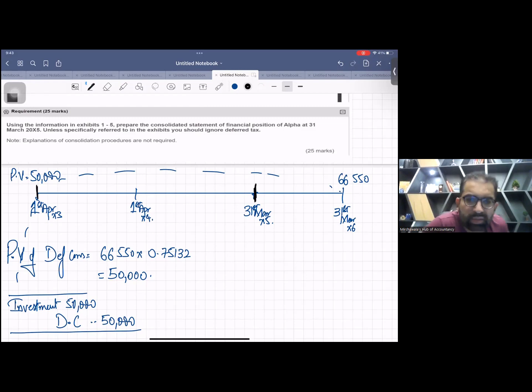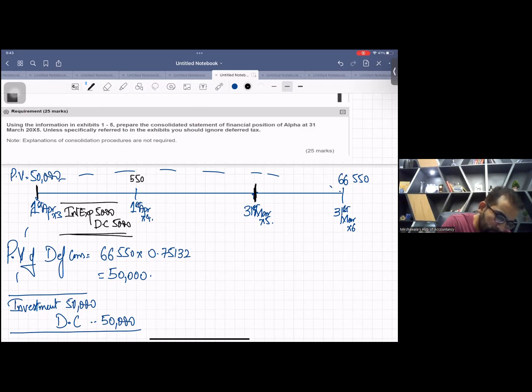So 50,000 times 10% is 5,000. So the entry will be interest expense debit 5,000 and DC credit 5,000. Although the entries are not necessary, to be very honest, you can do without entries as well. There are no marks for entries. Okay. So now 50 plus 5, this will become 55,000.